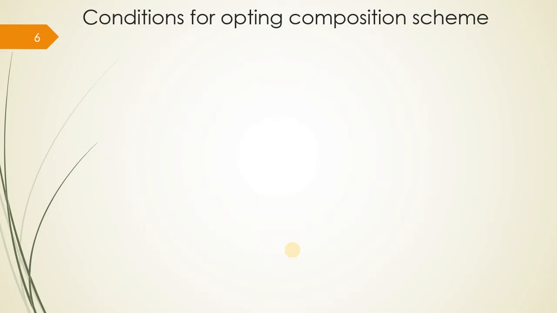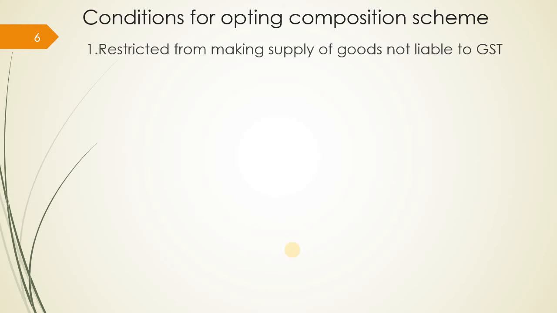Then, conditions for opting for the composition scheme. So what are the conditions for opting for the composition scheme? There are various criteria to be fulfilled. The first one is that you are restricted from making supply of goods not liable to GST. So if you are opting for the composition scheme, then you have to supply goods which are liable to GST. You cannot supply goods which are not taxable under GST.